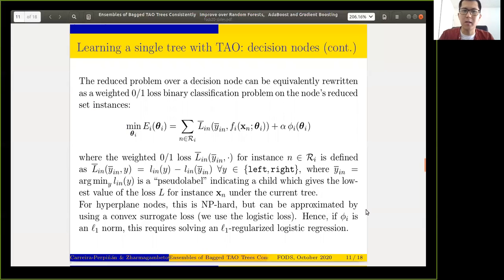That choosing of the best child can be formulated as the following equivalent binary classification problem. Here, y bar indicates which child, left or right, gives better error. So we encourage f to send the instance to the best child. Therefore, we can consider it as a pseudo label of that instance. Moreover, the binary classification problem here is weighted because the loss or error incurred by the instance is in general a real positive number that depends on the instance.